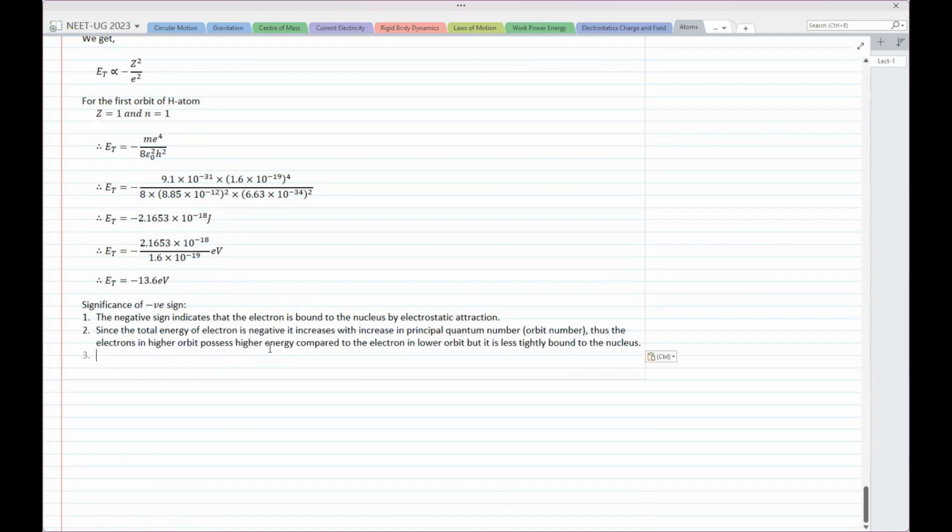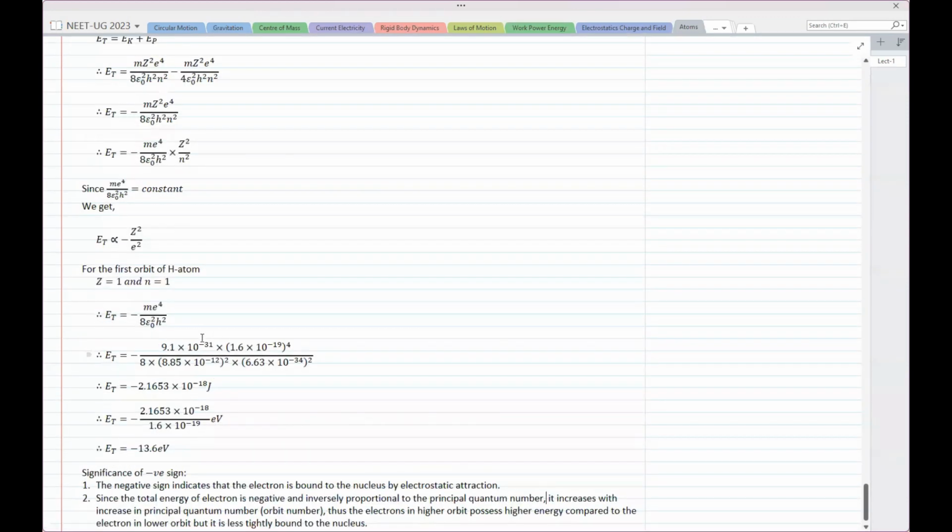Since the total energy of the electron is negative and inversely proportional to the principal quantum number, it increases with increase in principal quantum number.